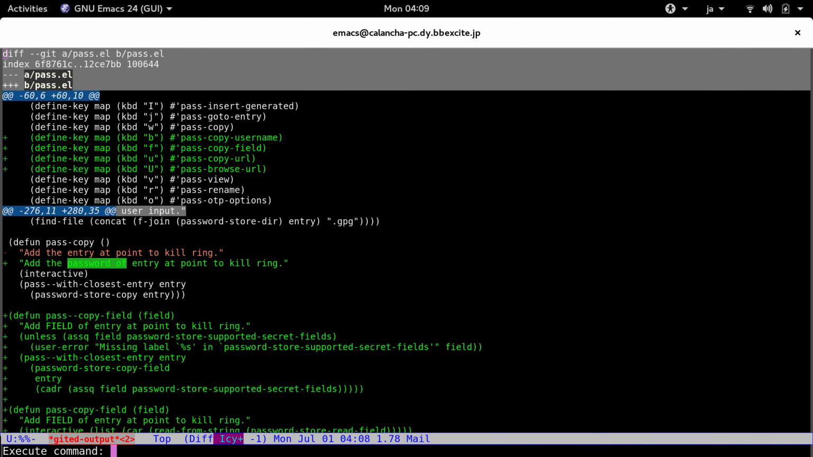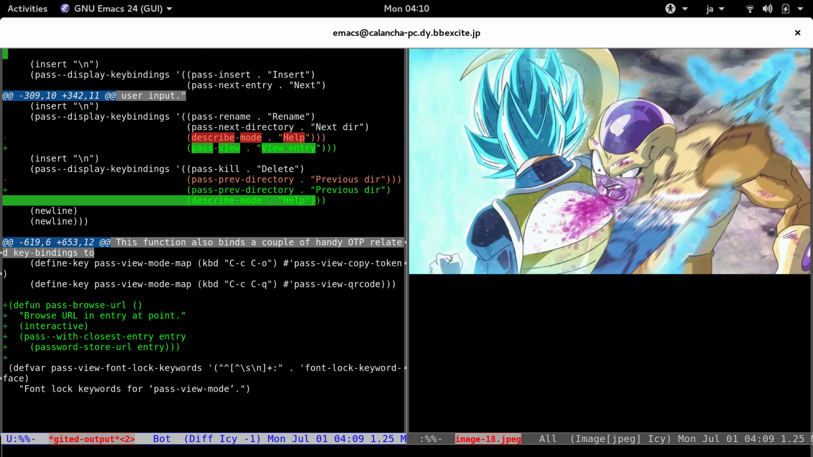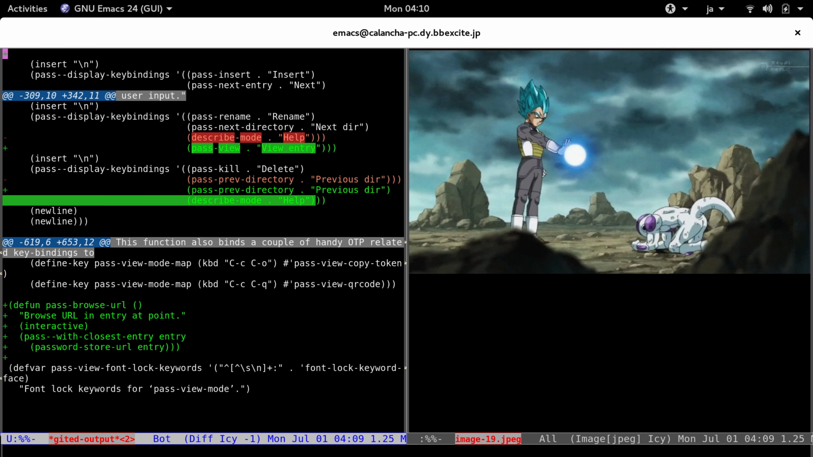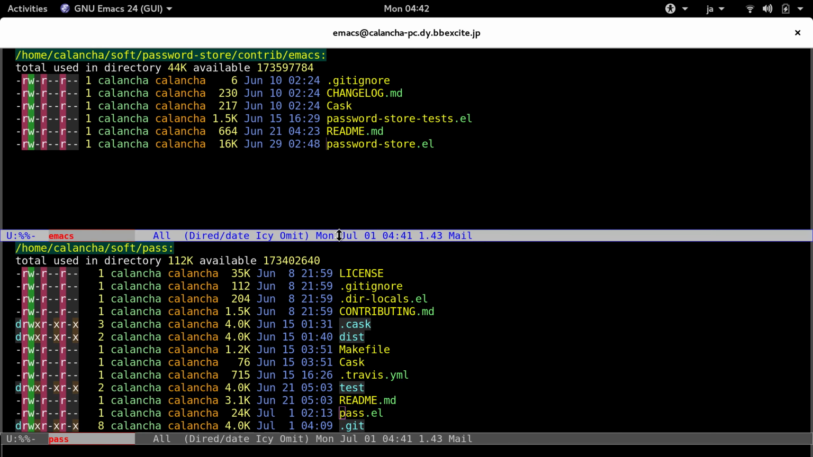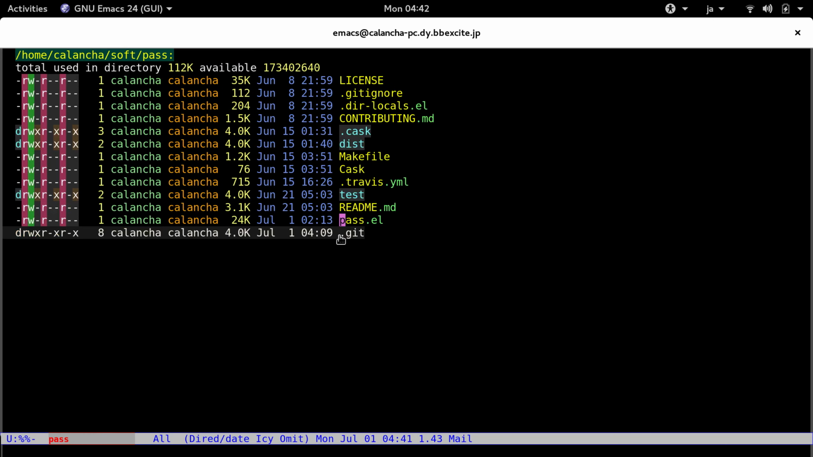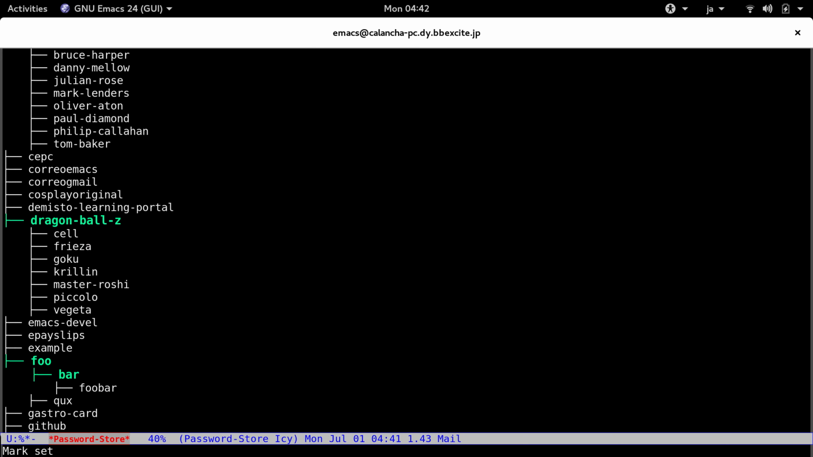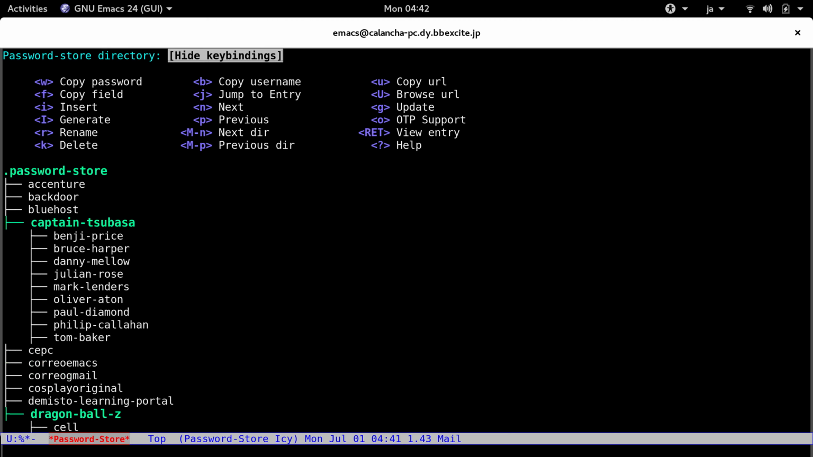So you have here the definition of the commands and the updated header, and that's all. Now we just need to kill Frisa and test if this works. Okay, so let's test if this works. Let's evaluate the files and let's call pass. The first thing we notice is the headers are updated with our new commands.